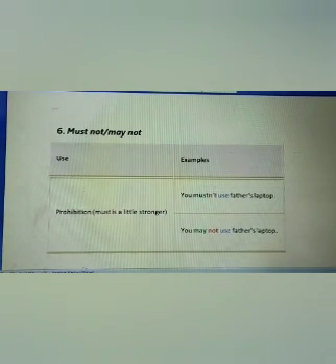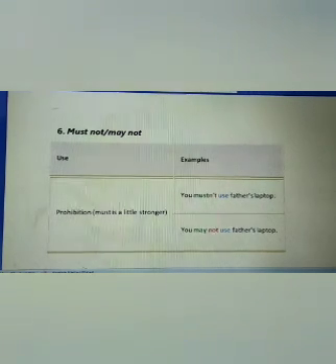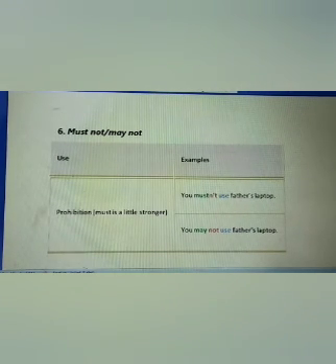Now, must not or may not. It is used to show prohibition, and must is a little stronger than may. For example, you mustn't use father's laptop is stronger than you may not use father's laptop.